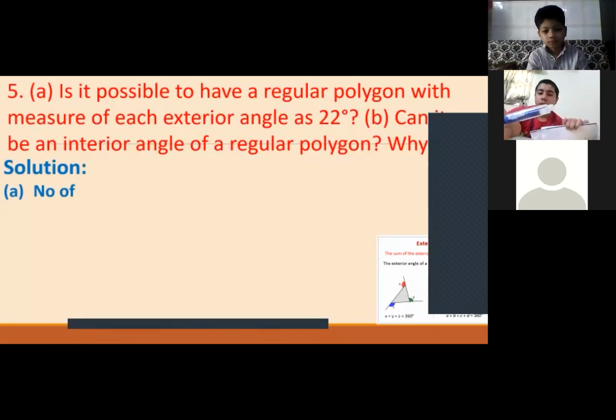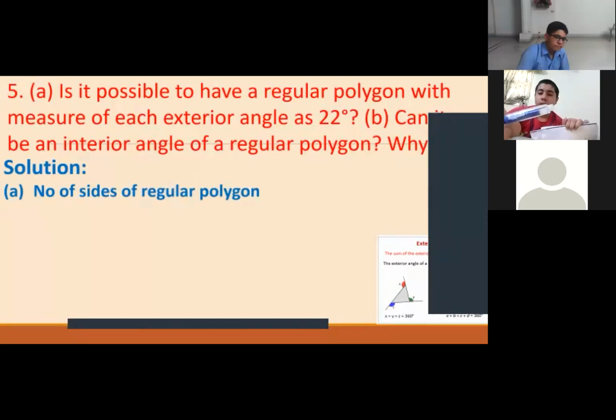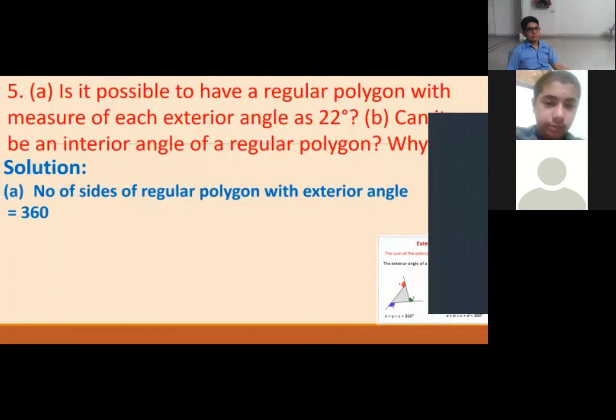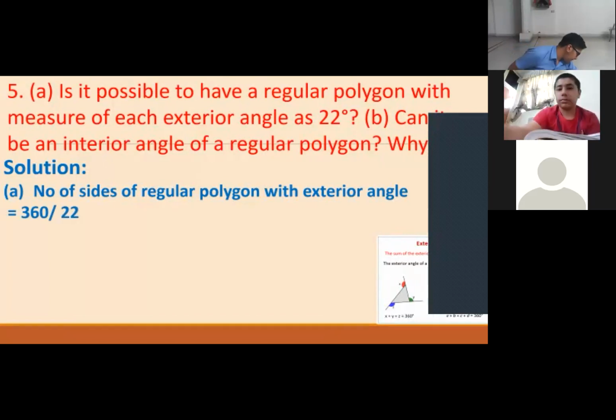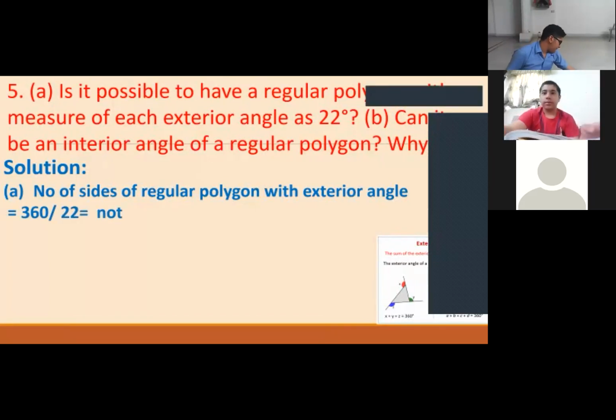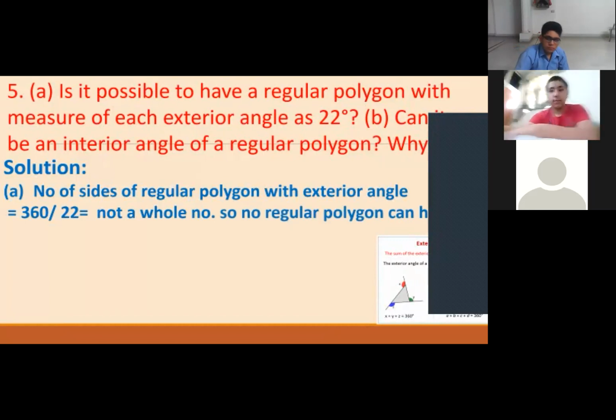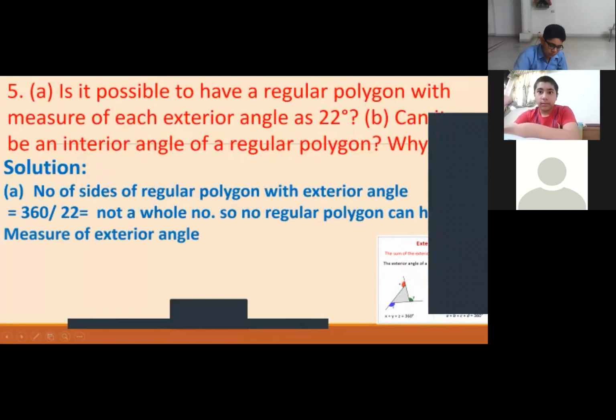We will divide again number of sides of regular polygon with measure of exterior angle as 22 degree. What will happen? We will not get a whole number. If you are not getting a whole number, it means I cannot find the number of sides. So no regular polygon can have measure of exterior angle as 22 degree.